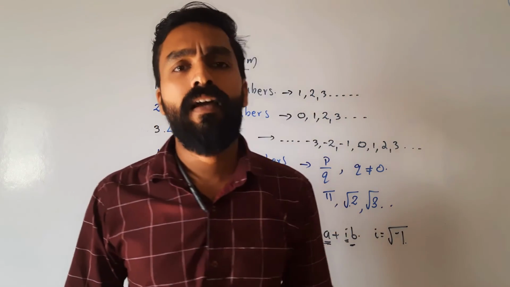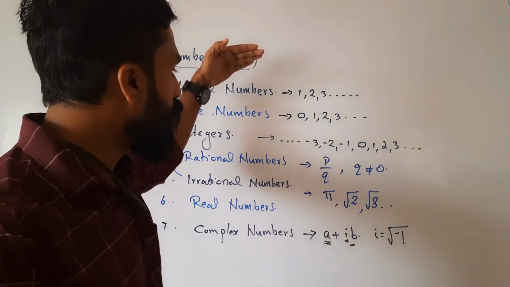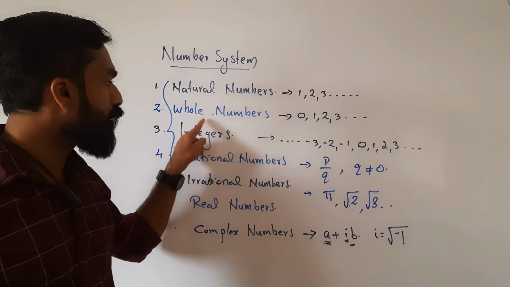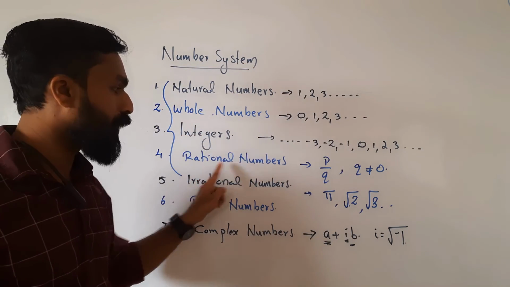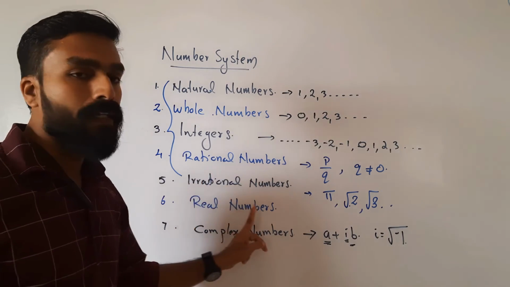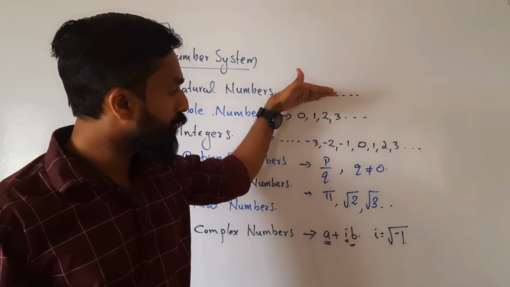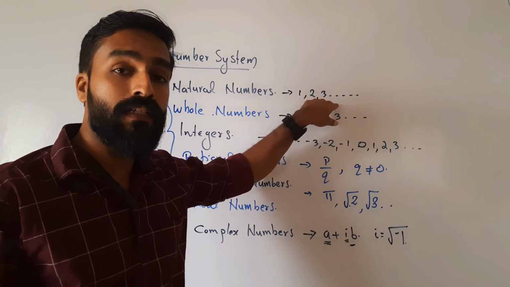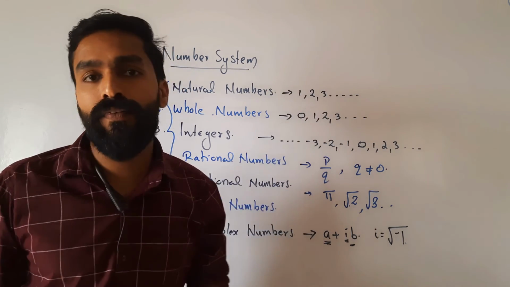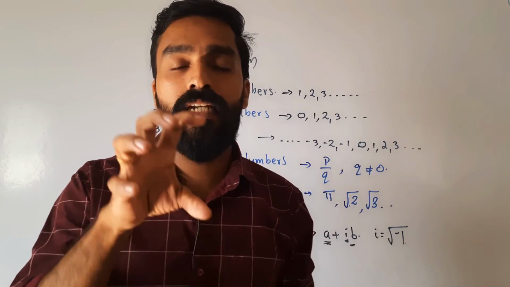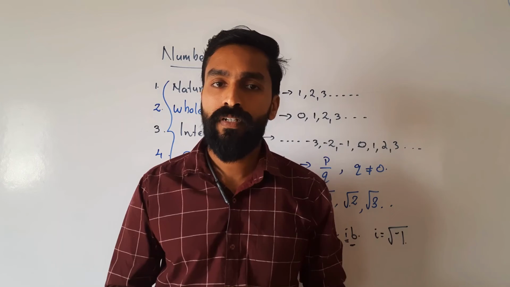This is just an explanation of the types of numbers. Which are the types of numbers? Natural numbers, whole numbers, integers, rational numbers, irrational numbers, real numbers, and complex numbers. These are the types of numbers, the collections of numbers. So this is just a description of each number system.